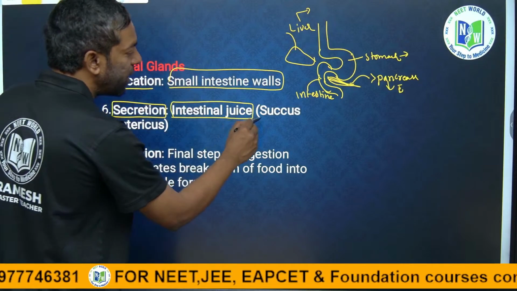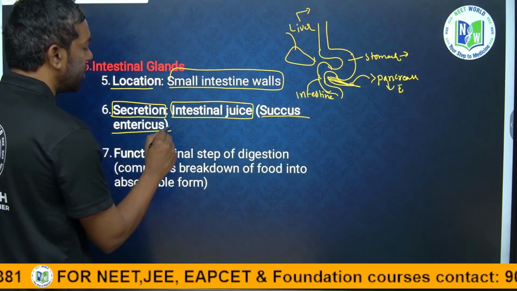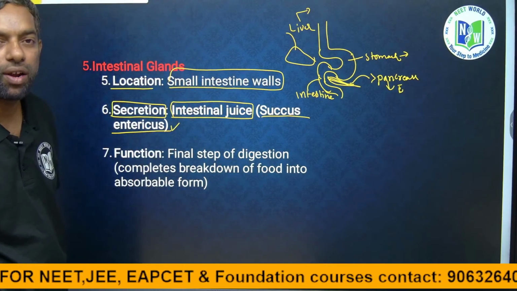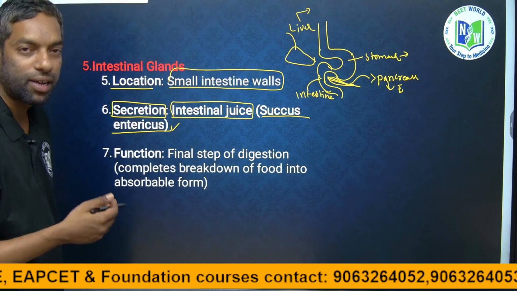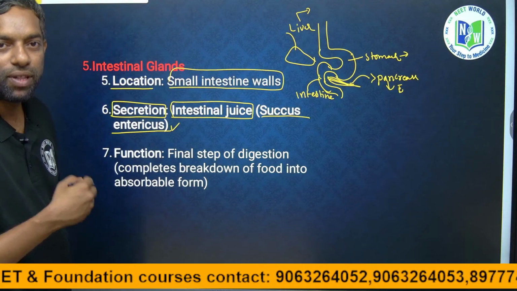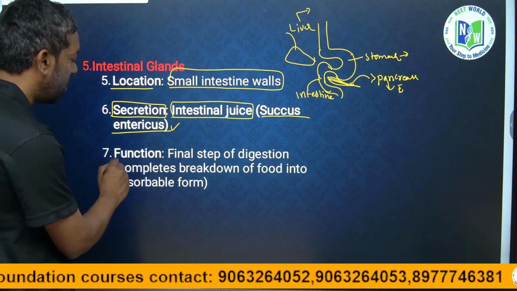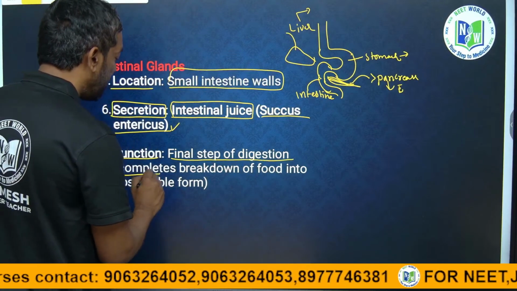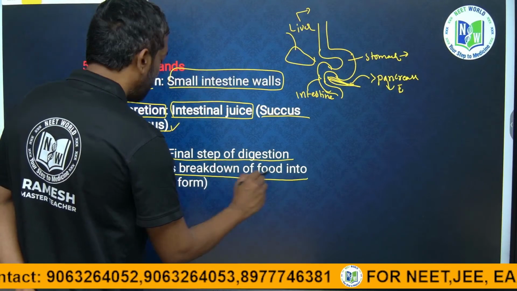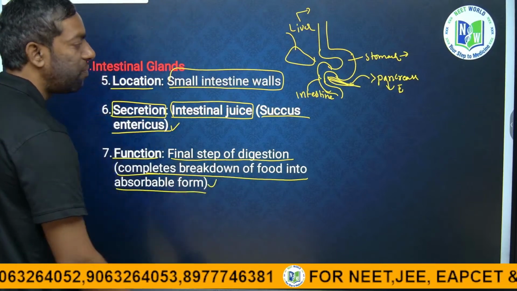That juice we call succus entericus. The function of the succus entericus, the intestinal juice, is what? The final step of digestion, the complete breakdown of food into the absorbed form.